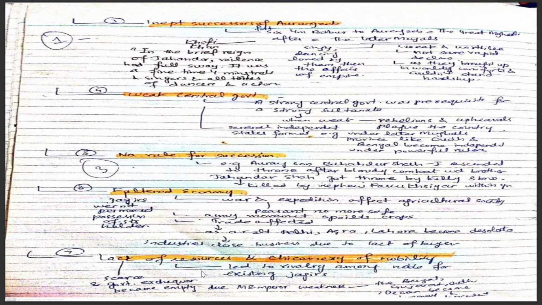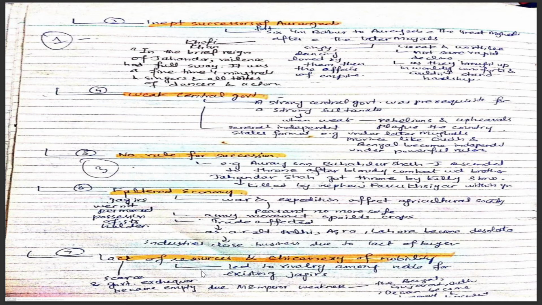The fourth reason is the weak central government. A strong central government is a prerequisite for a strong sultanate. But when the central government becomes weak, rebellions increase. The central government became weak and dependent on the several states which formed. Under the later Mughals, many provinces like Oudh and Bengal became independent under powerful rulers.